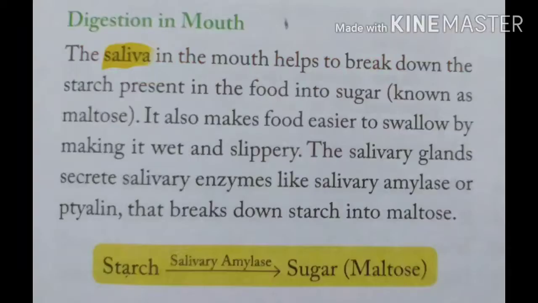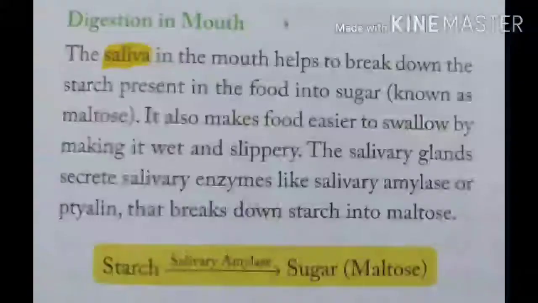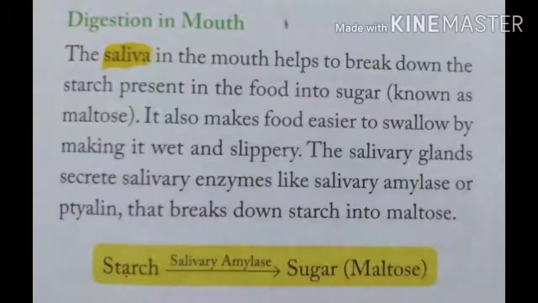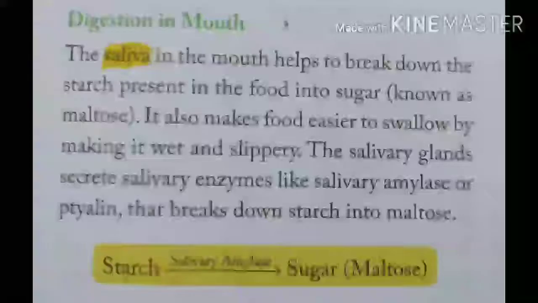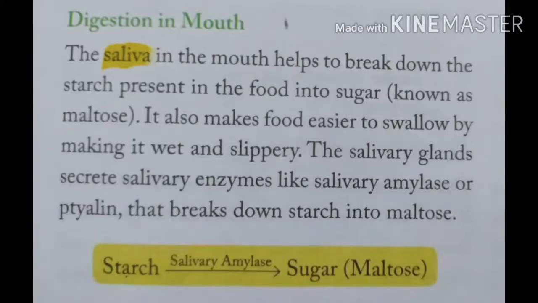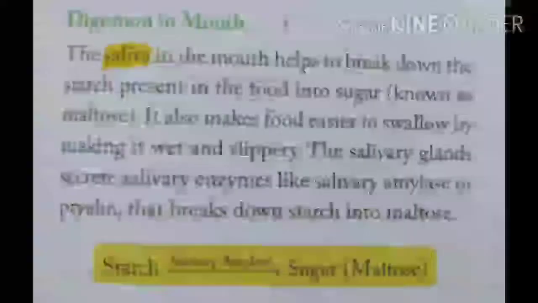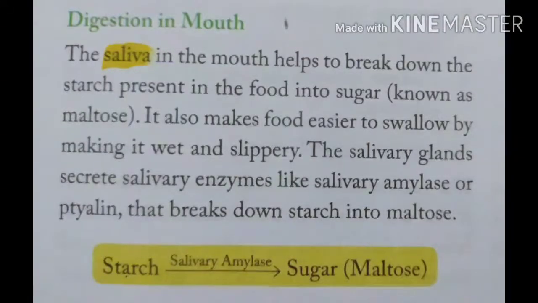Now, what happens to digestion in the mouth? We know that saliva is secreted in the mouth. What is the function of that saliva? The saliva in the mouth helps to break down the starch present in the food into sugars, that is, maltose, and it also makes food easier to swallow by making it wet and slippery.